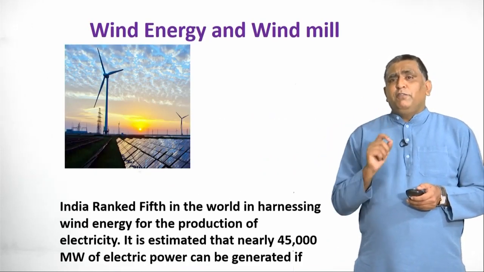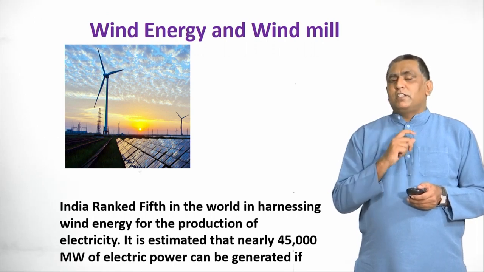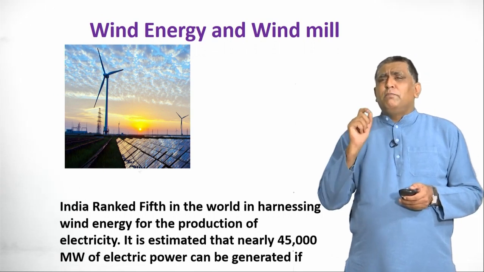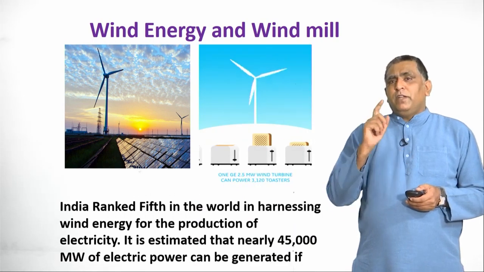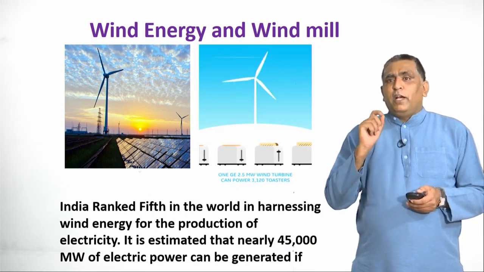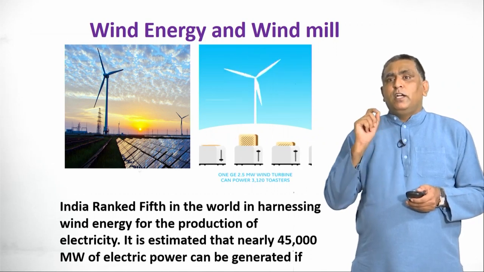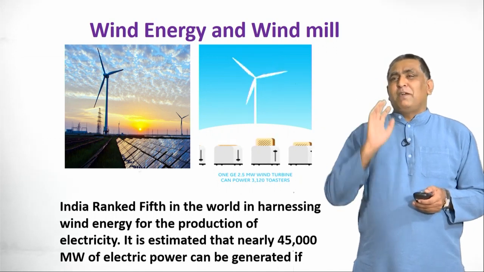India ranked 5th in the world in harnessing wind energy for the production of electricity. It is estimated that nearly 45,000 megawatt of electric power can be generated. So, you can see in that video that 2.5 megawatt can cook 3,120 toasters. So, 45,000 megawatt, just imagine.